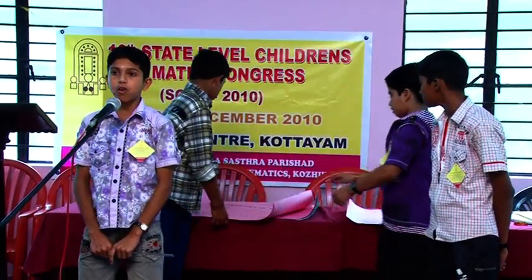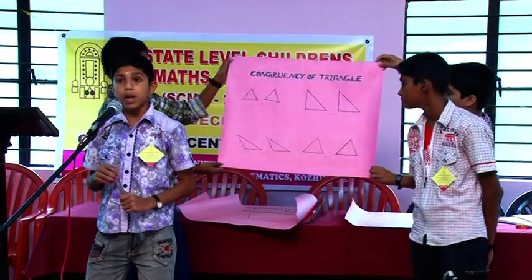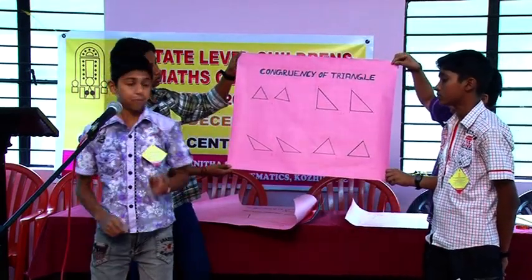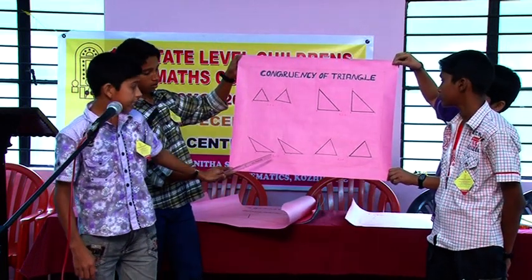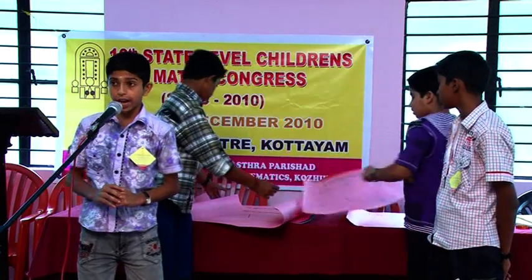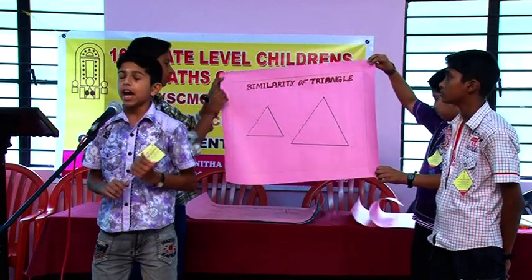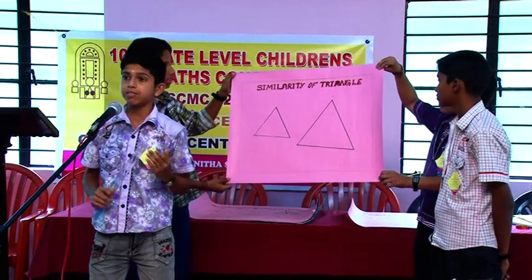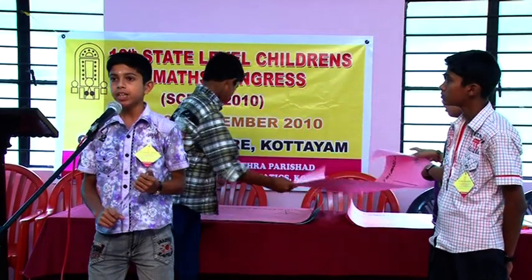The congruency of triangles. We considered the congruency of triangles, in which there are four important theorems: the SSS theorem, the RHS theorem, the SAS theorem and the ASA theorem. The similarity of triangles. We also considered the similarity of triangles and understood that the sides of similar triangles will be proportional and the angles will be equal.